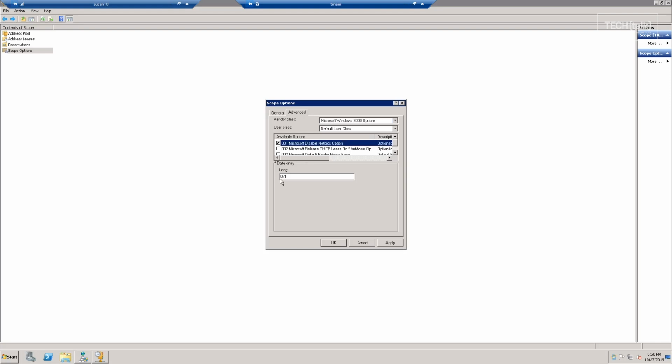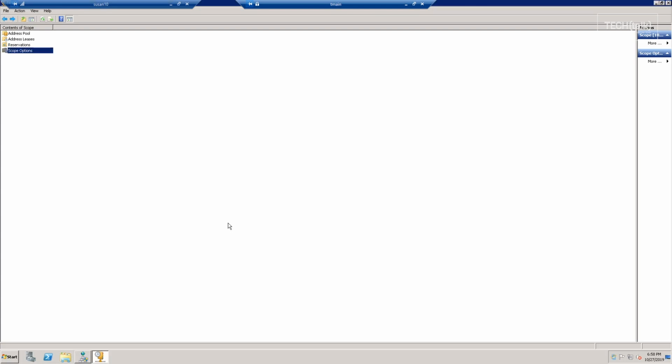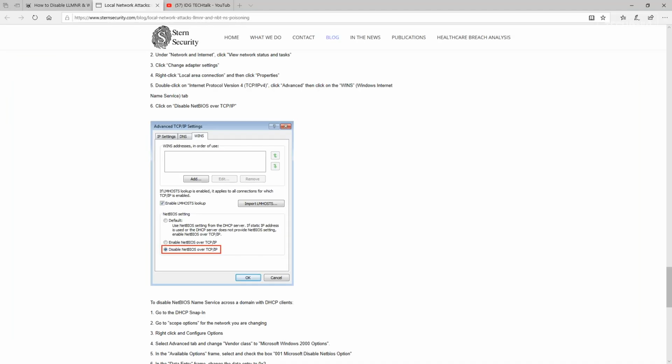In the Available Options section, you want to click on that Microsoft Disable NetBIOS option. And then in the data entry frame section, change the data entry to 0x2. So change that value to a 2. Click OK, Apply and OK. When the clients renew their addresses, the settings will be refreshed and NetBIOS will no longer be in the network. If you are in a network that no longer uses DHCP options, you can also do it per TCP/IP settings and also using a script.